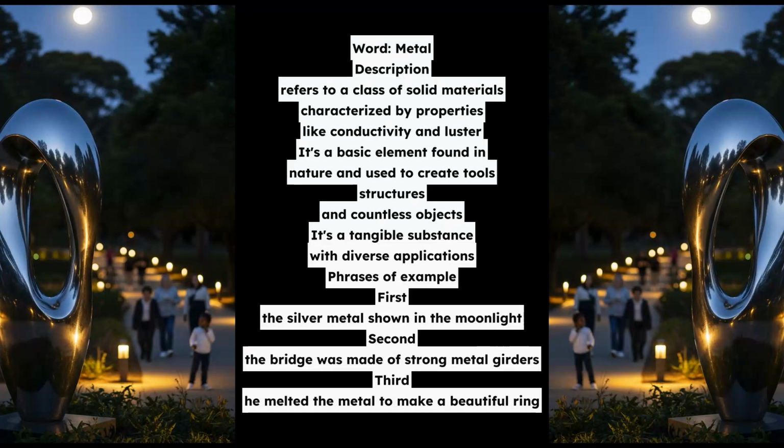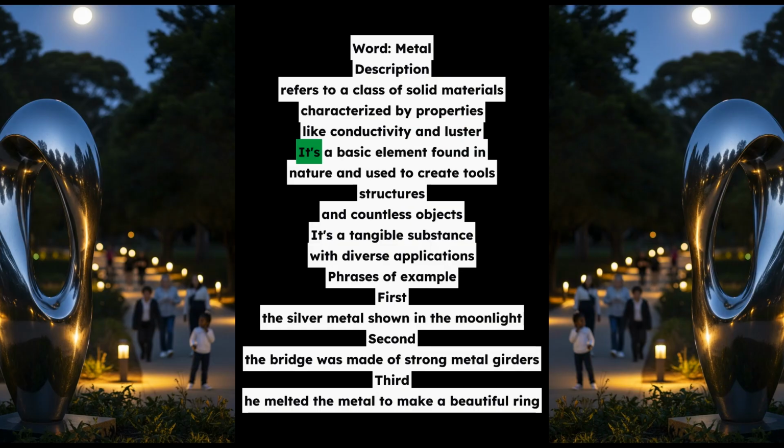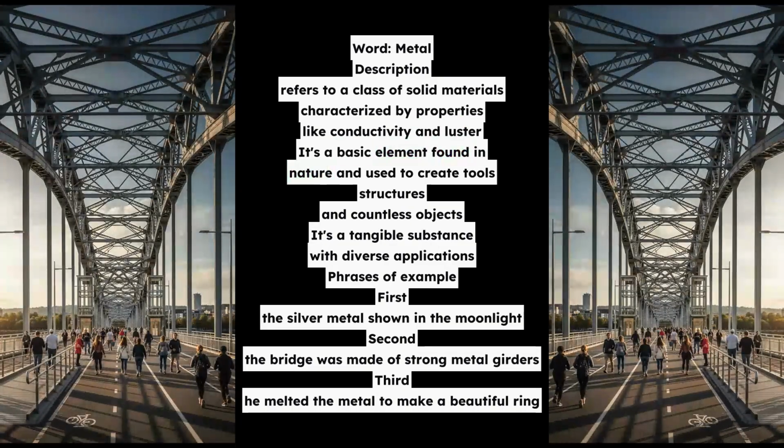Word: metal. Description: refers to a class of solid materials characterized by properties like conductivity and luster. It's a basic element found in nature and used to create tools, structures, and countless objects. It's a tangible substance with diverse applications.